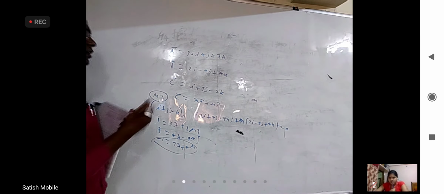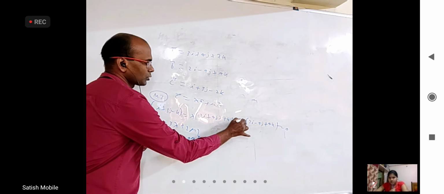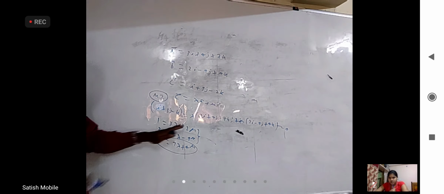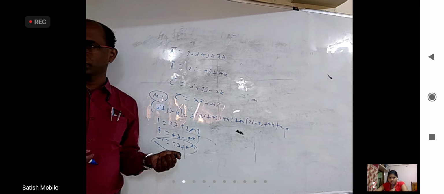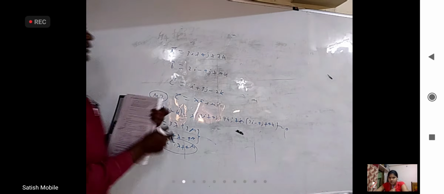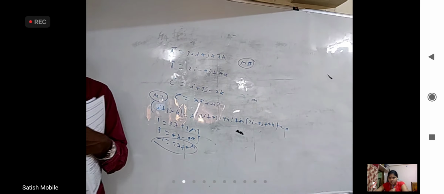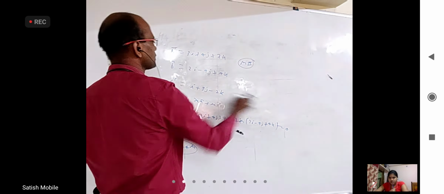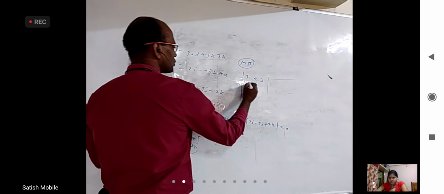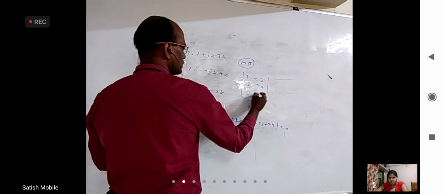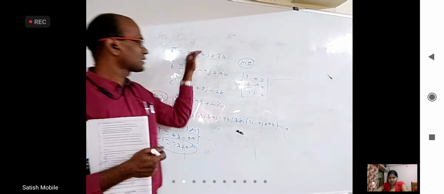Take simply the third vector, or any one vector, as lambda into one more vector plus mu into one more vector, 3 equations. Solve any 2 of these 3, you will get lambda and mu, put it in the third equation. Okay. Second method, it is a very easy method, but how that method came, I will tell you later. The easy method is simply take the determinant of this: 3, 4, 7, 2, minus 9, 4, 1, 3, minus 2. If that is 0, these 3 vectors are coplanar.